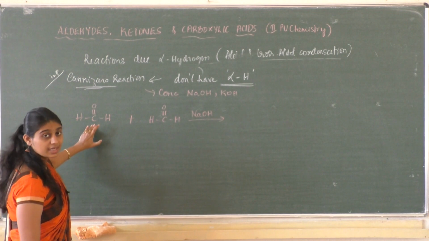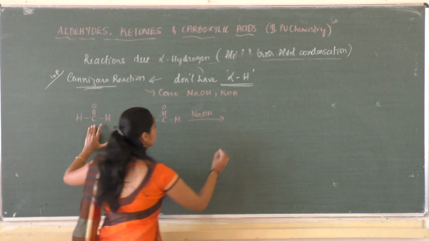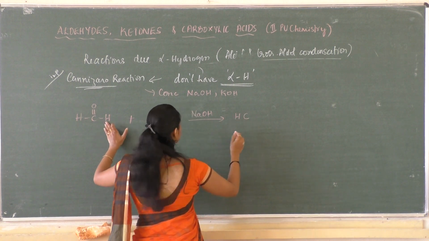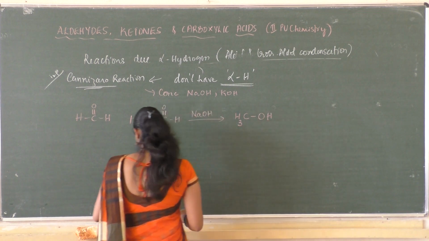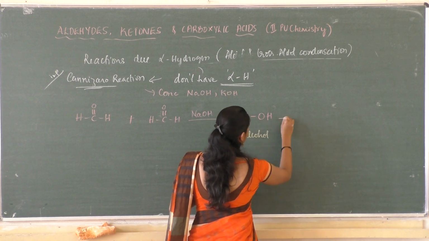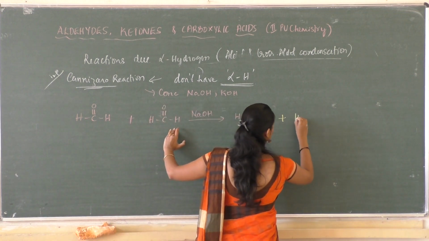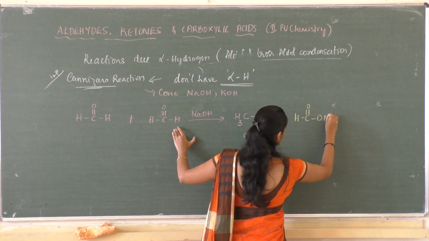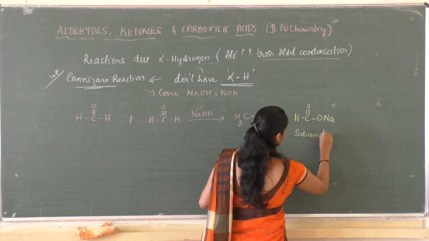One gets reduced; reduced is nothing but addition of hydrogen takes place, so H2 was there, it becomes CH3, and this O becomes OH. So this is alcohol, plus this molecule gets oxidized, that is addition of oxygen, C double bond O, ONa, that is sodium formate.